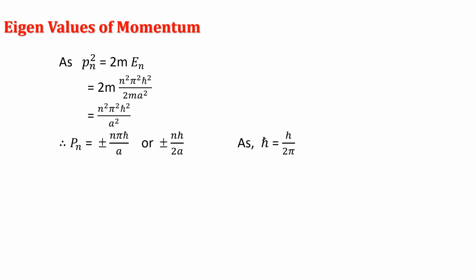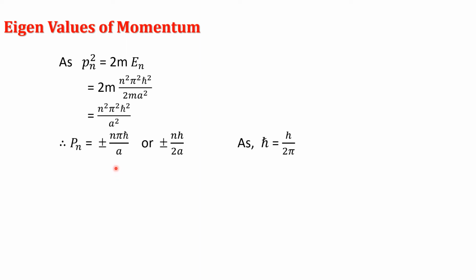This h cross we simplify. H cross is the reduced Planck constant. Its value is h divided by 2 pi. Therefore, we write plus minus nh divided by 2a.